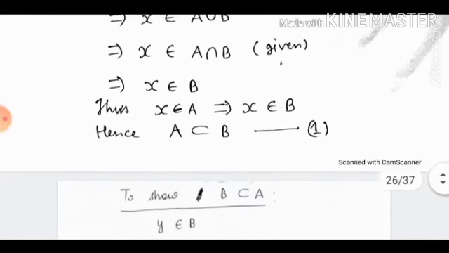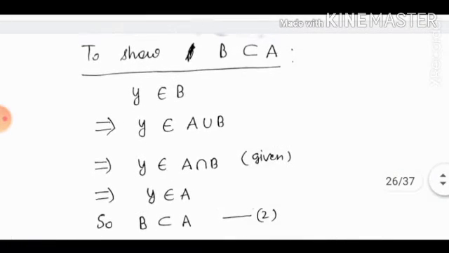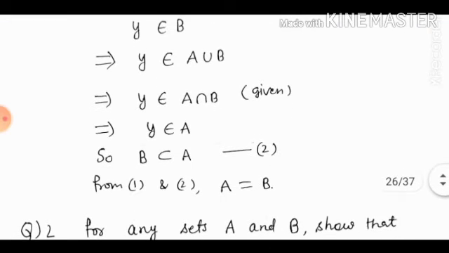Now, let us show B is a subset of A. Y belongs to B implies that Y belongs to A union B by the definition of union, which implies that Y belongs to A intersection B, given that A union B is equal to A intersection B. This implies that Y belongs to A by the definition of intersection. So B is a subset of A. From 1 and 2, A is a subset of B and B is a subset of A. Hence, A is equal to B.